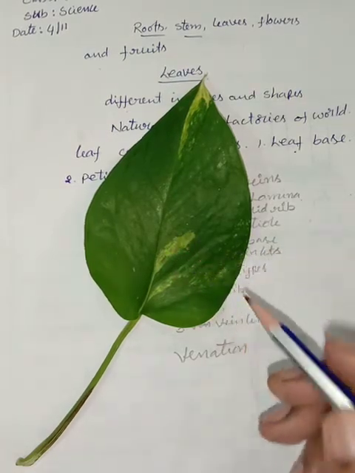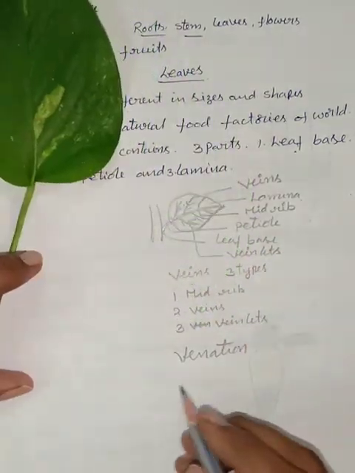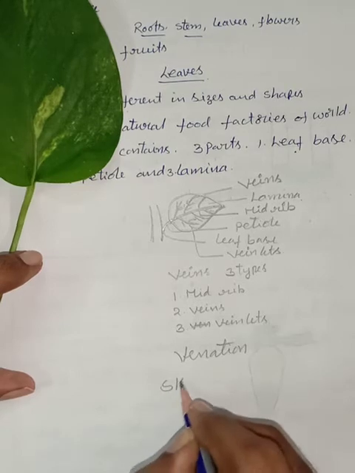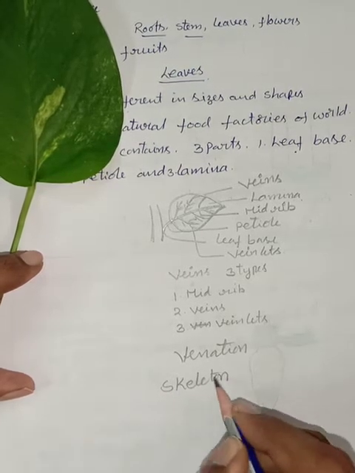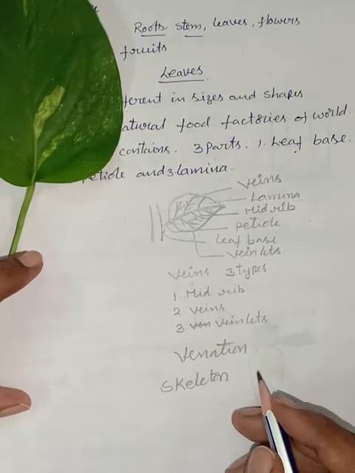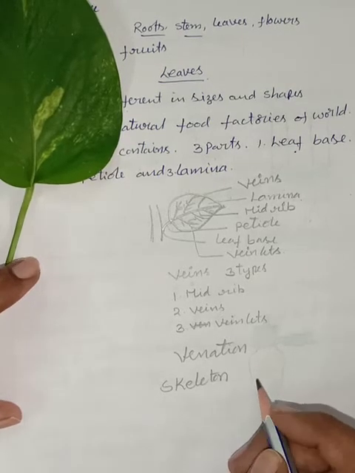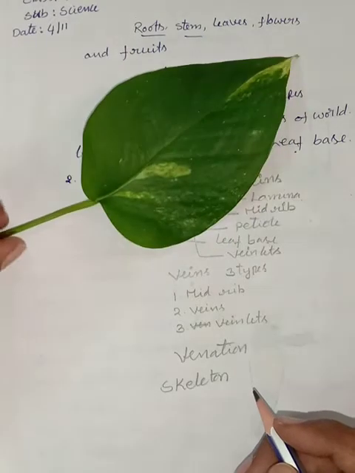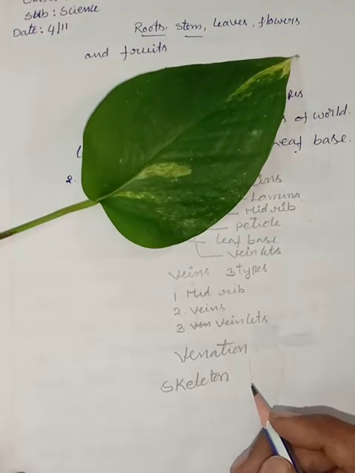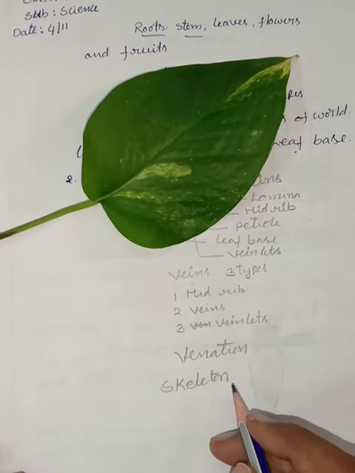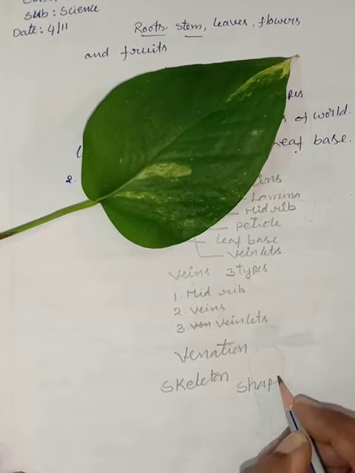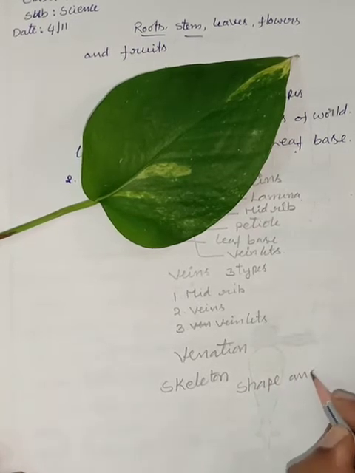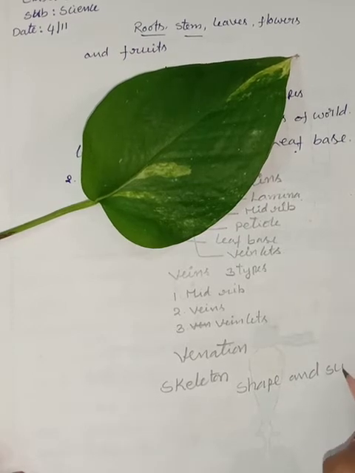Venation acts as a skeleton of the leaf, and it gives a shape and support.